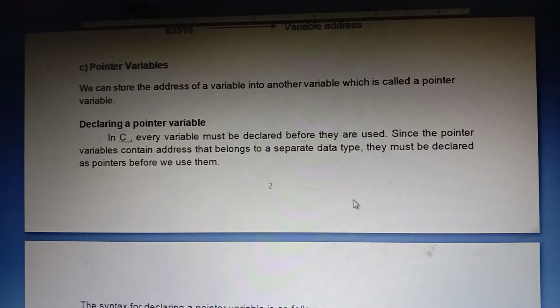If a student opens any social media, Facebook, Twitter, whatever it may be, first you go through the sign-up process. Here also the same thing. Suppose I want to use any variable in C language; that variable must be declared before we use it. Since pointer variables contain addresses that belong to a separate data type, they must be declared as pointers before we use them.